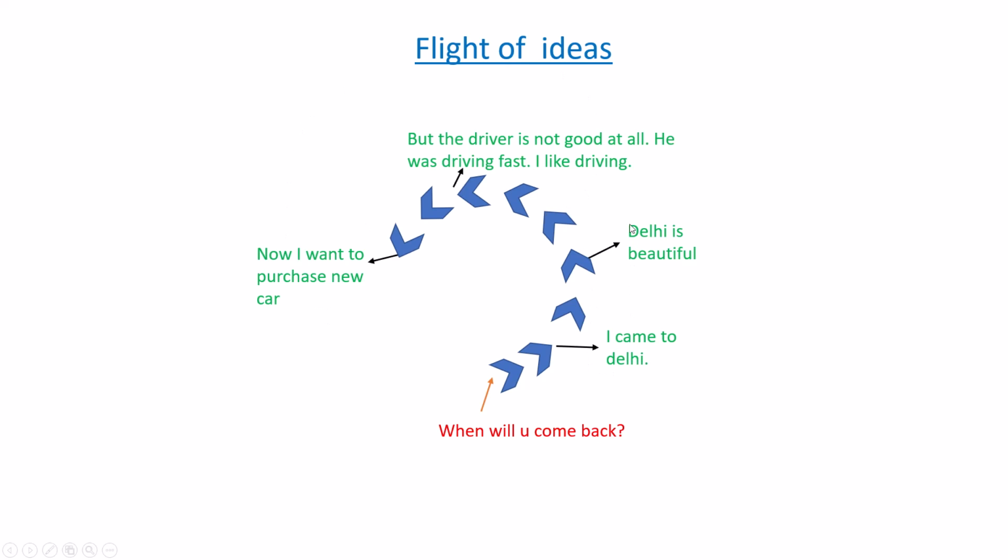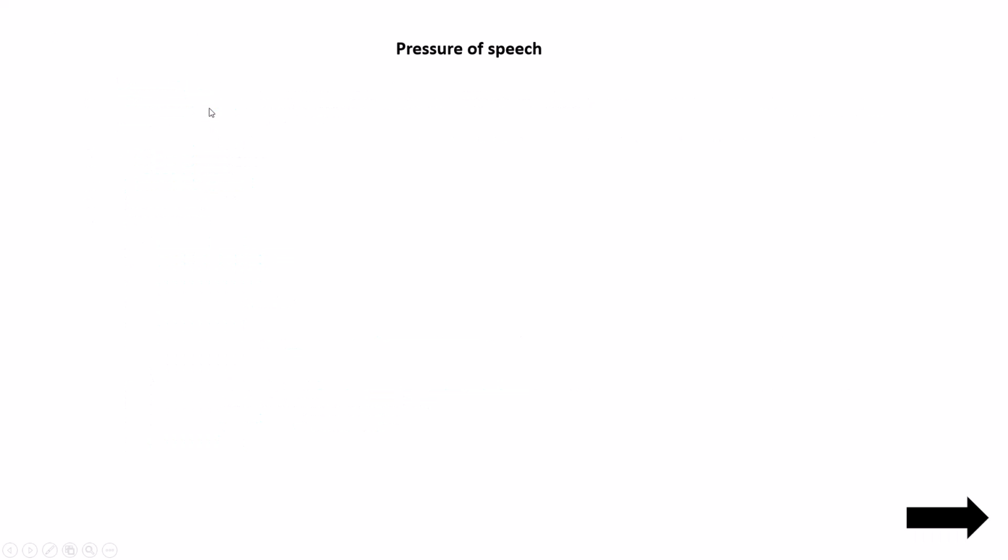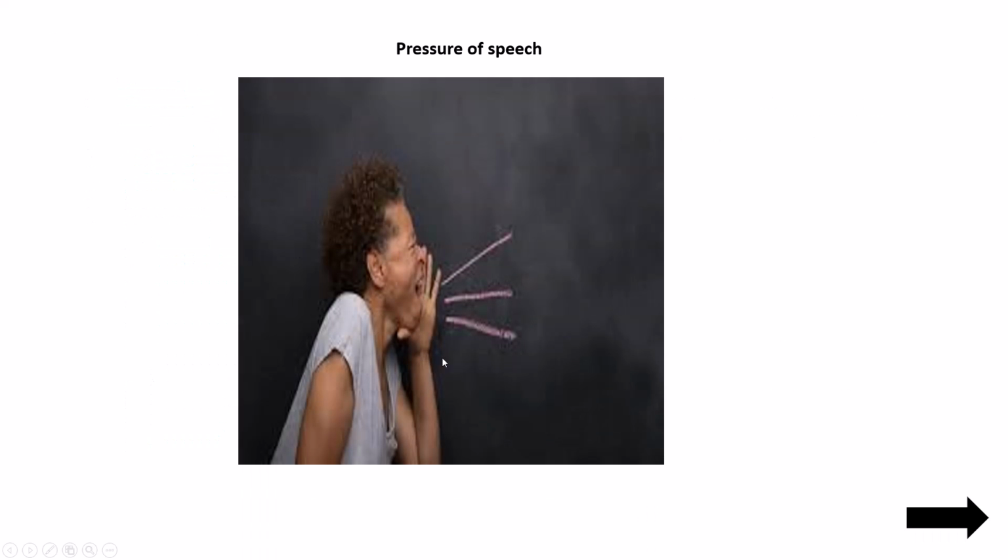So many ideas are coming in his mind when they talk, but the actual answer he is not telling. So this is called flight of ideas. We can also say this is loosening of association. So next is pressure of speech. Whatever he speaks, he will pressure you: come back, you go, I will hit you, like that. Pressure of speech will be there.